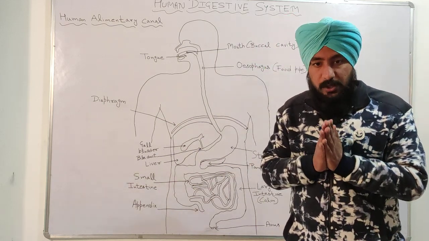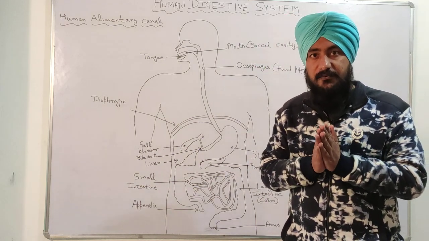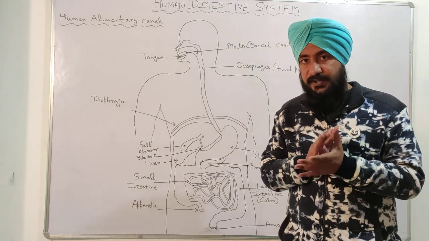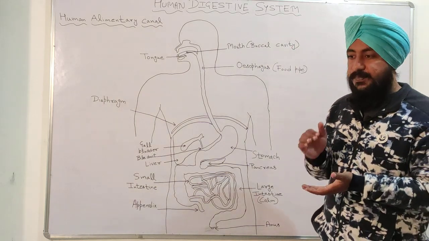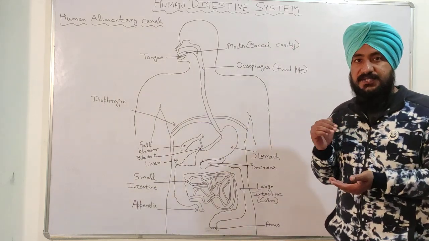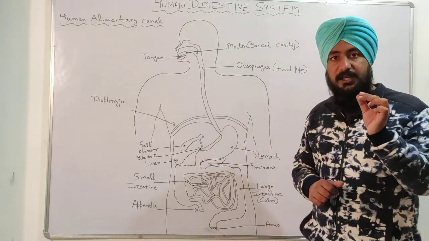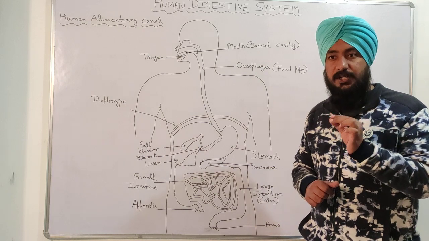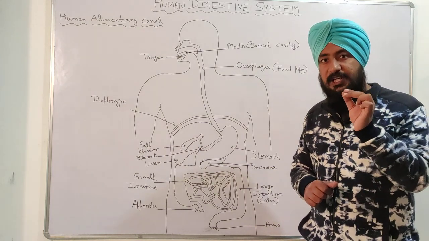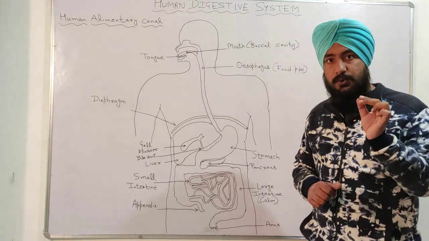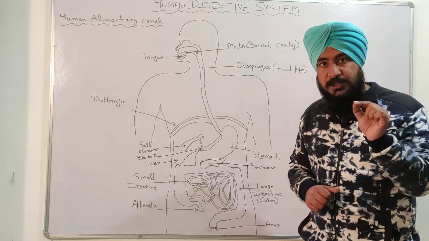So now the question arises, why the villi, which are the finger-like projections present in our small intestine? What is the function of villi in the small intestine? The function of the villi in the small intestine is to increase the absorption area.